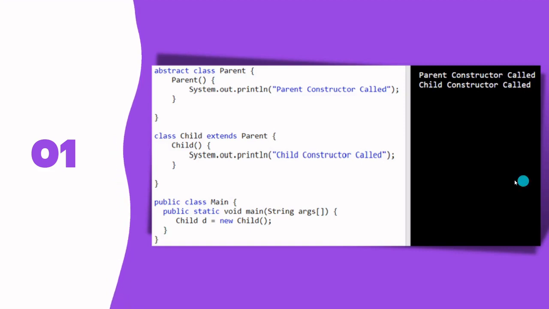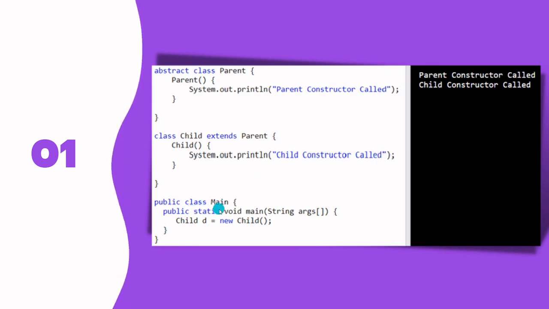Let's take an example. Here we have an abstract class Parent, with a constructor Parent, and we have printed out a message to signify that this is being called from Parent. We have our Child class which is extending the Parent class, with a Child constructor where we print "child constructor called".